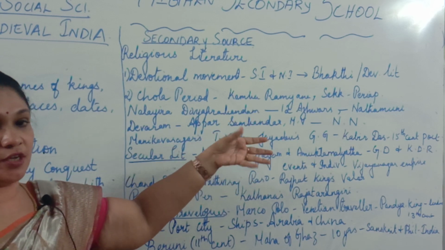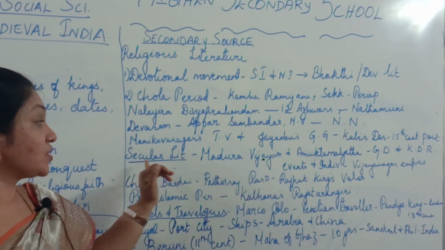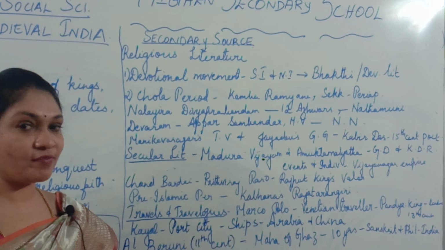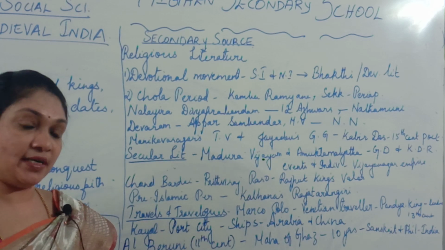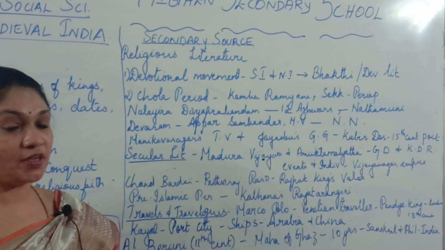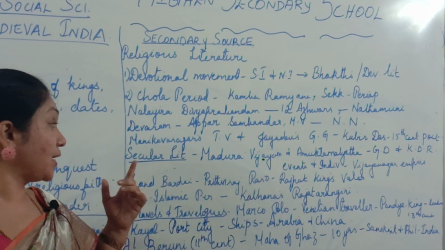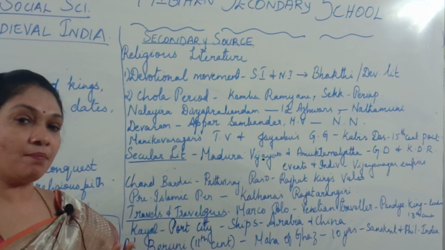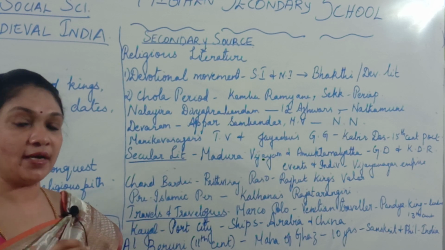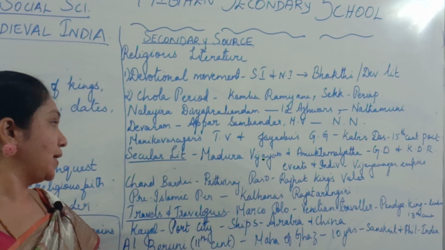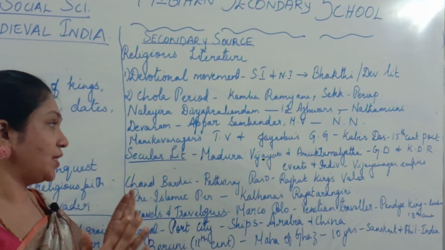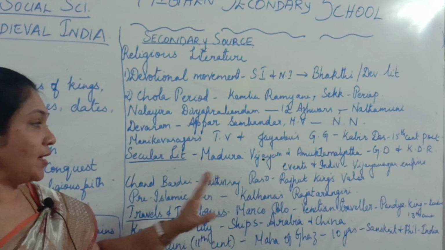Then you have secular literature. Secular literature is the opposite of religious literature. Religious literature has some connection with religion, but secular literature is not connected with religion. It is something general, which doesn't have anything to do with religion. Secular literature is apart from religion. Whatever they write apart from religion, that is secular literature.